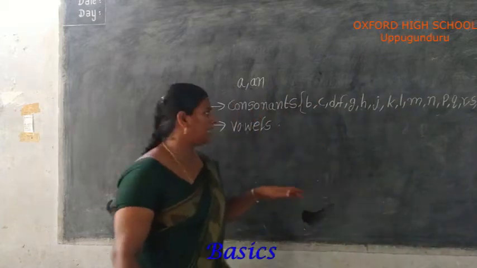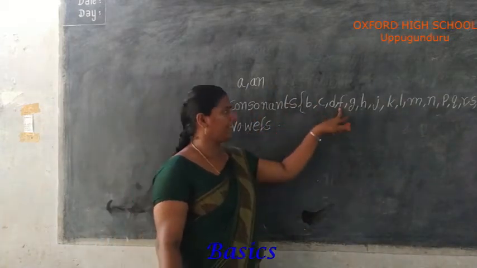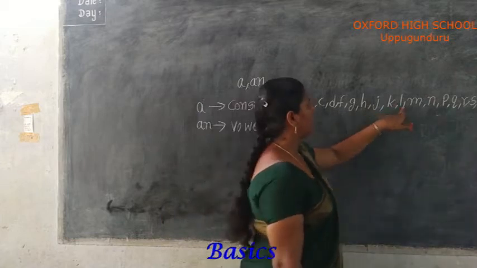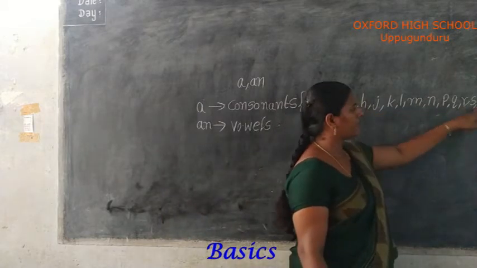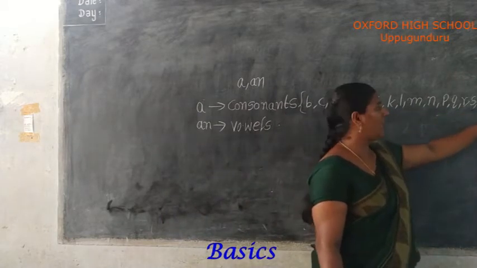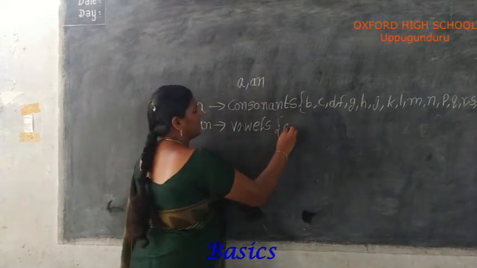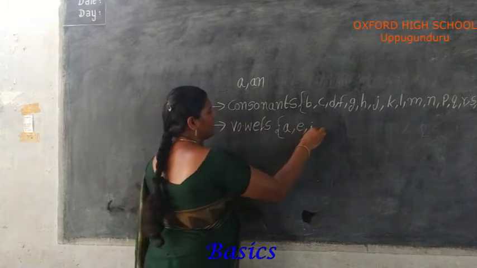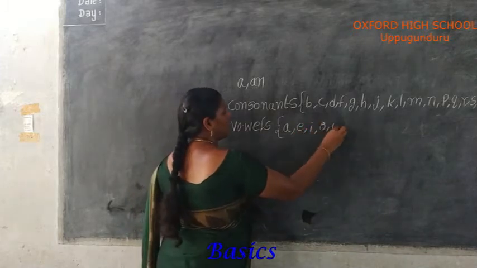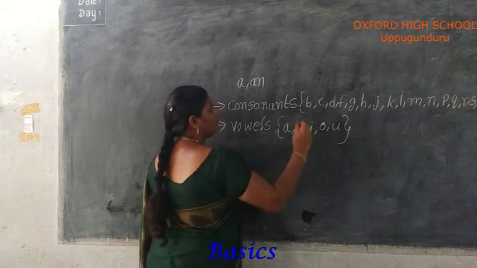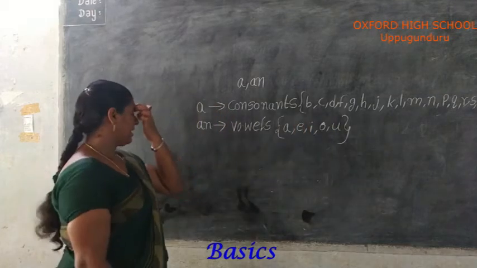These are consonants: B, C, D, F, G, H, J, K, L, M, N, P, Q, R, S, T, V, W, X, Y, Z. What are vowels? A, E, I, O, U. These are vowels. Okay.